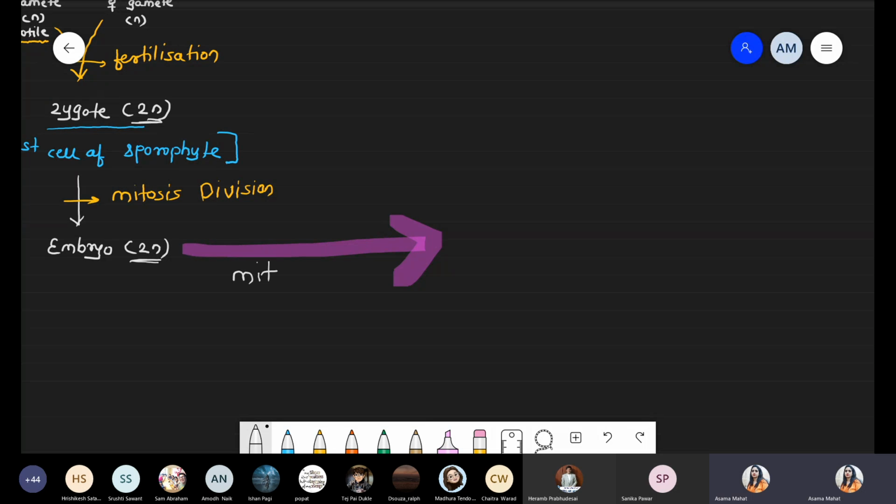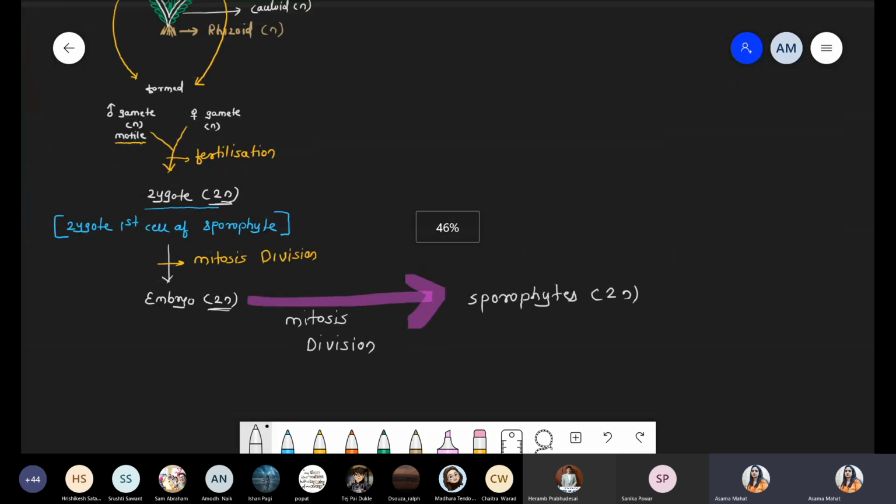Again there is a division, that is mitosis division, and during the mitosis division now they can form sporophytic body, sporophytes, and again sporophytes are diploid in nature. Chalo, so quickly I draw the diagram to represent the typical structure of the sporophyte.